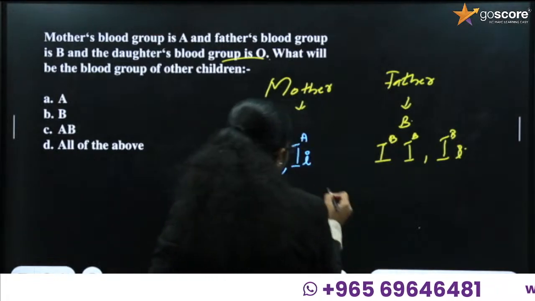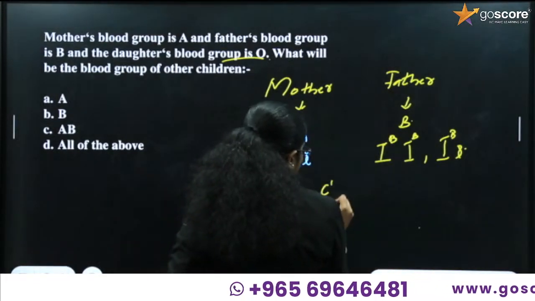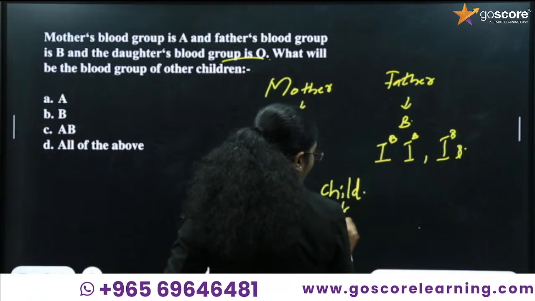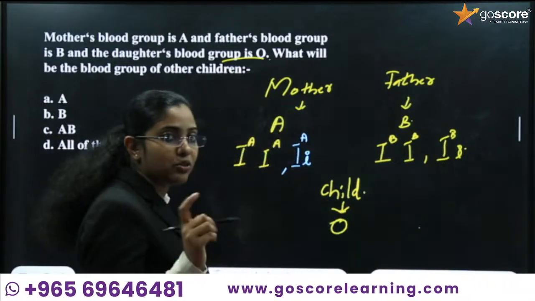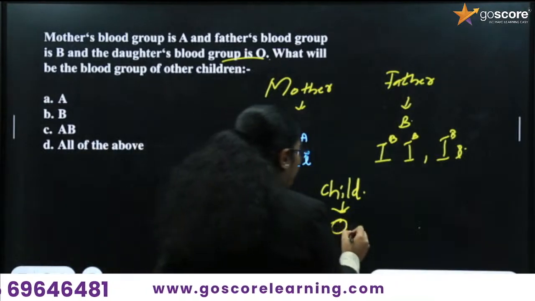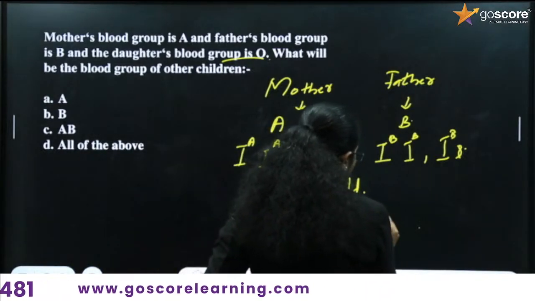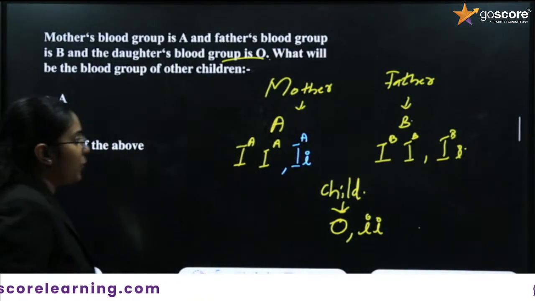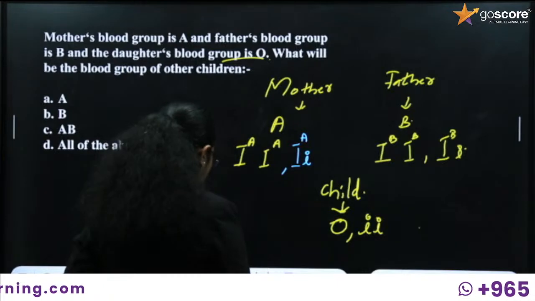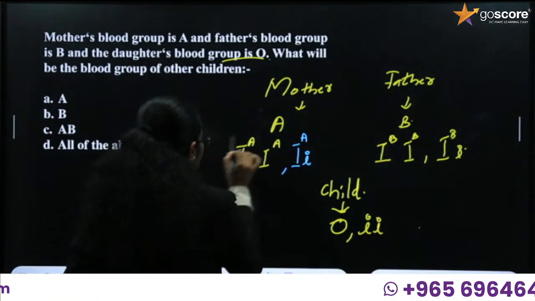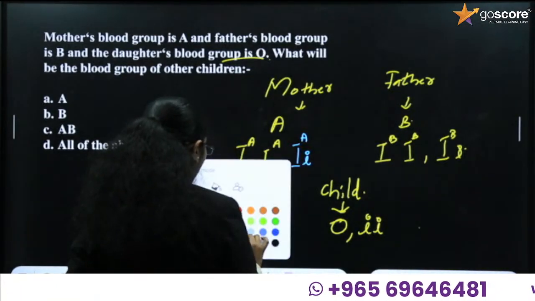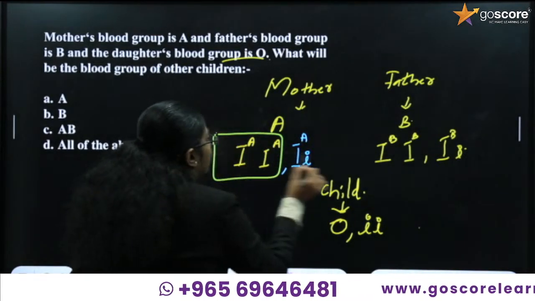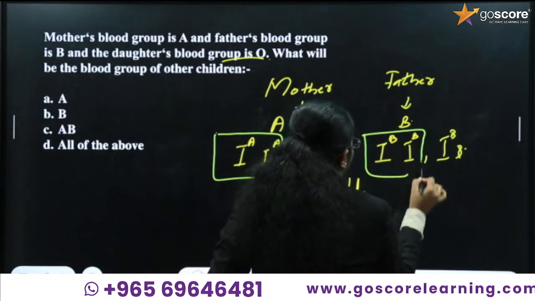You know that the given child has O blood group. The genotype for O blood group is ii, with small letter i. So we can clearly take out the possibility of the homozygous condition.